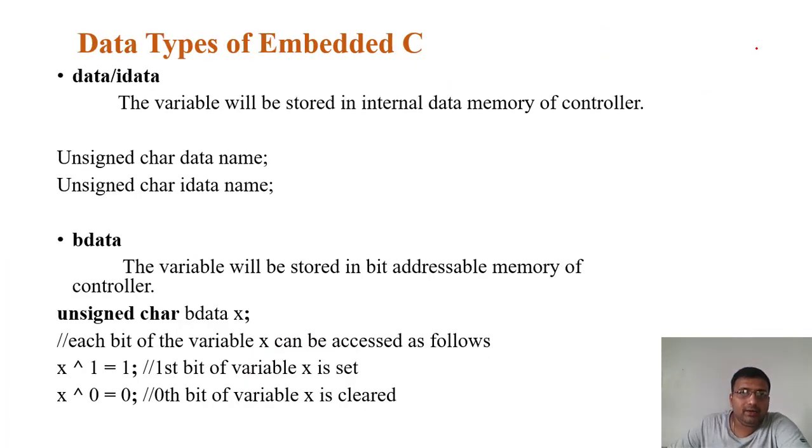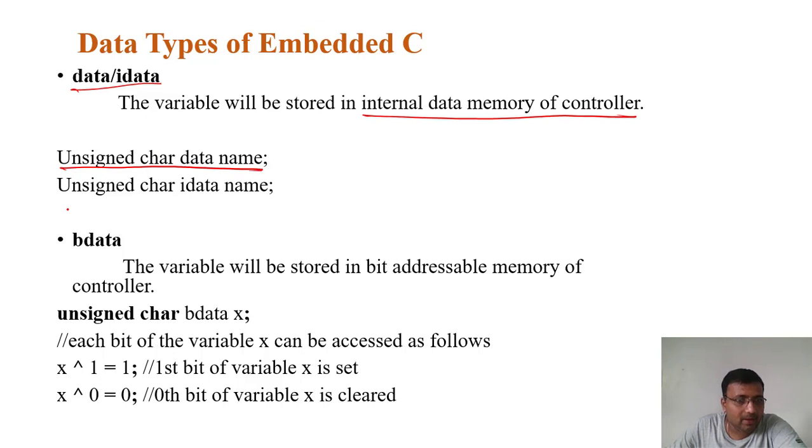Next, there are different data types of embedded C: data and idata. This data and idata are used to store data in the internal memory of a controller. Like we can write unsigned char data name and unsigned char idata name. So idata is the internal data and this is external data. Then bdata is there. This is to store in the bit-addressable memory of a controller, like unsigned char bdata x.